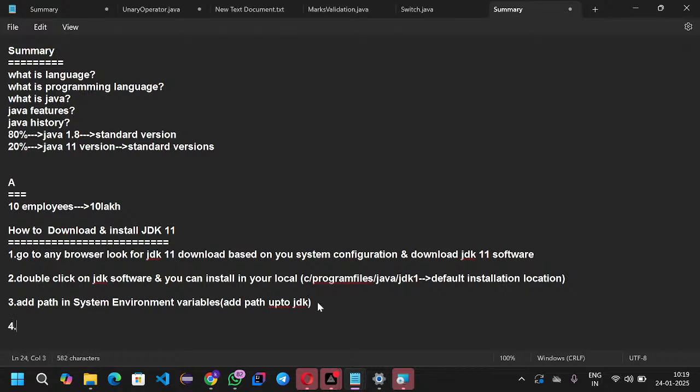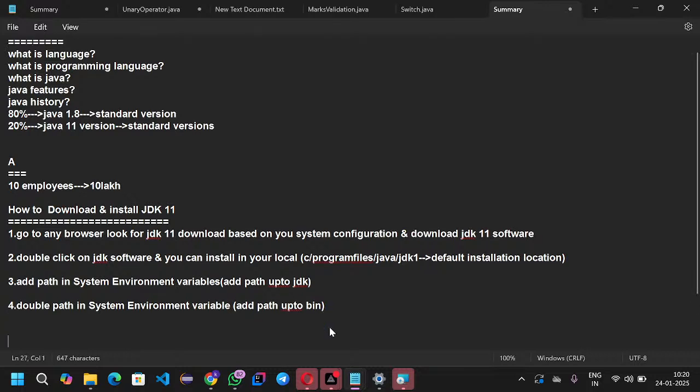And the fourth step is to double click on Path in the system environment variables. Add the path up to bin. There are two paths you should give. Add the paths up to bin.